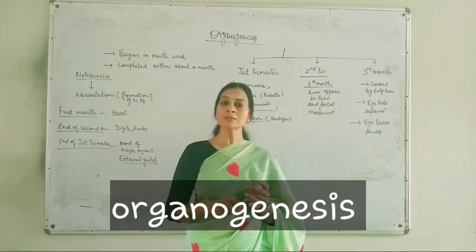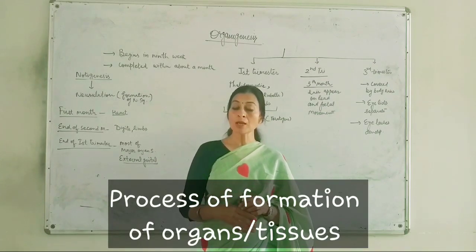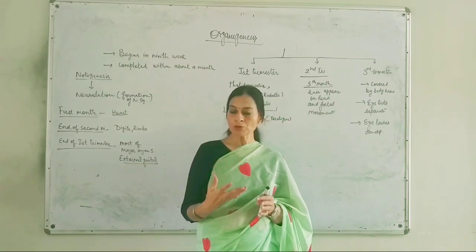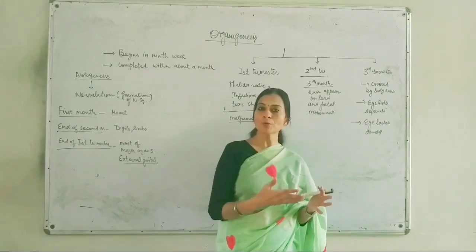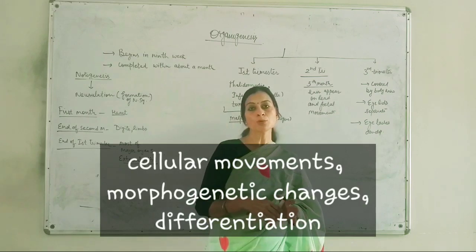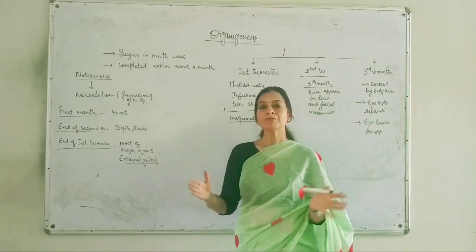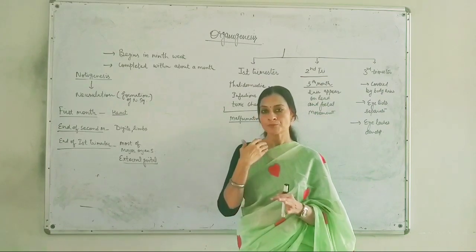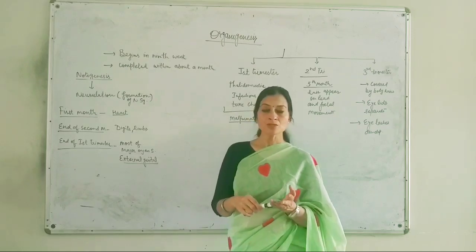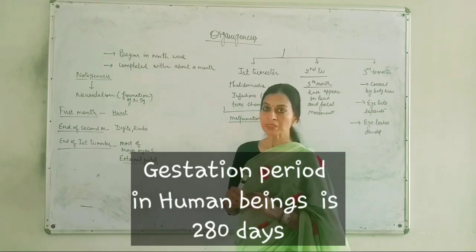Organogenesis is the process of formation of the organs or tissues of our body. These organs or tissues are derived from the three germinal layers formed during gastrulation. Now you should know that the total time taken by the fetus for its growth and development is known as the gestation period, and this is 280 days or 9 months in human beings.